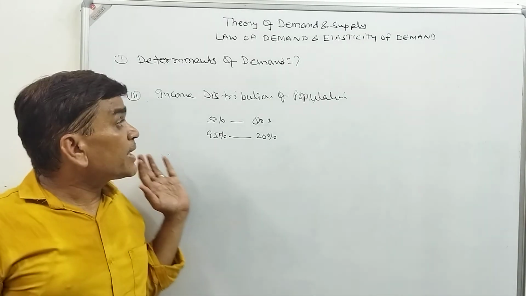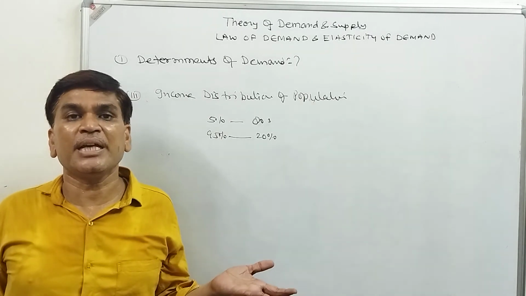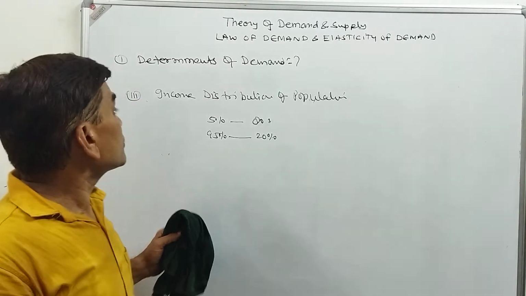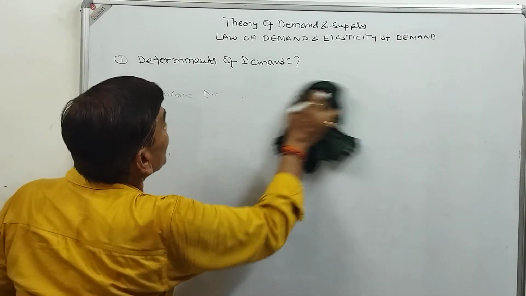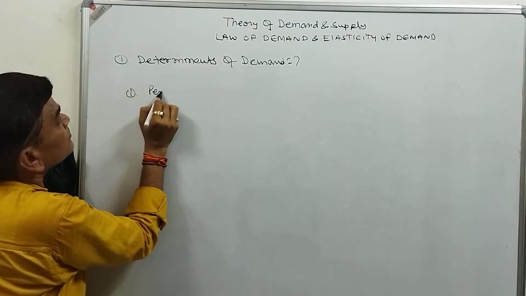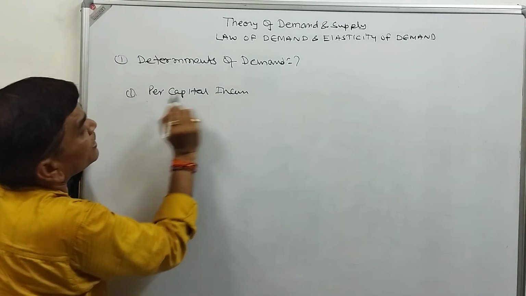If the income distribution is equal, every person has money, then the demand will be high. If inequality is there, then the demand will be low. The national income, per capita income, also affects the demand.